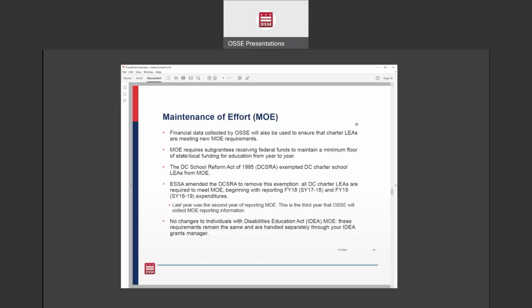And just a quick note that the maintenance of effort that we are testing for when we do the data collection and in the QuickBase application is for a number of ESEA grants. It is not for the IDEA MOE requirement. Those requirements remain the same and are handled separately through your IDEA grants manager.